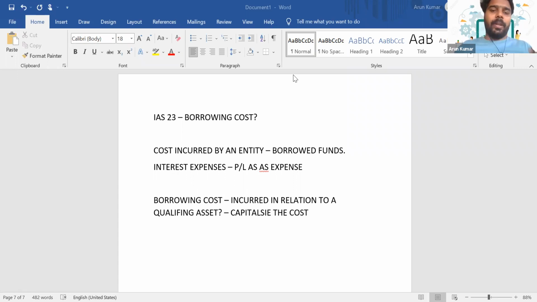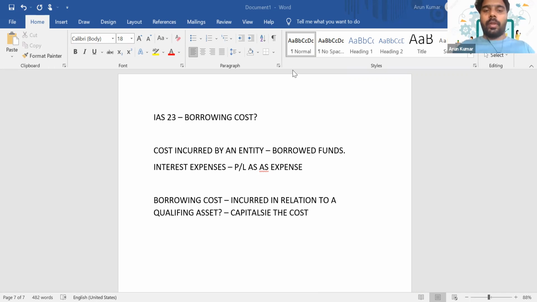So if you are taking some loan with respect to the production of inventory, can you consider it as a qualifying asset? No. But if it's a maturing inventory, yes, we can.